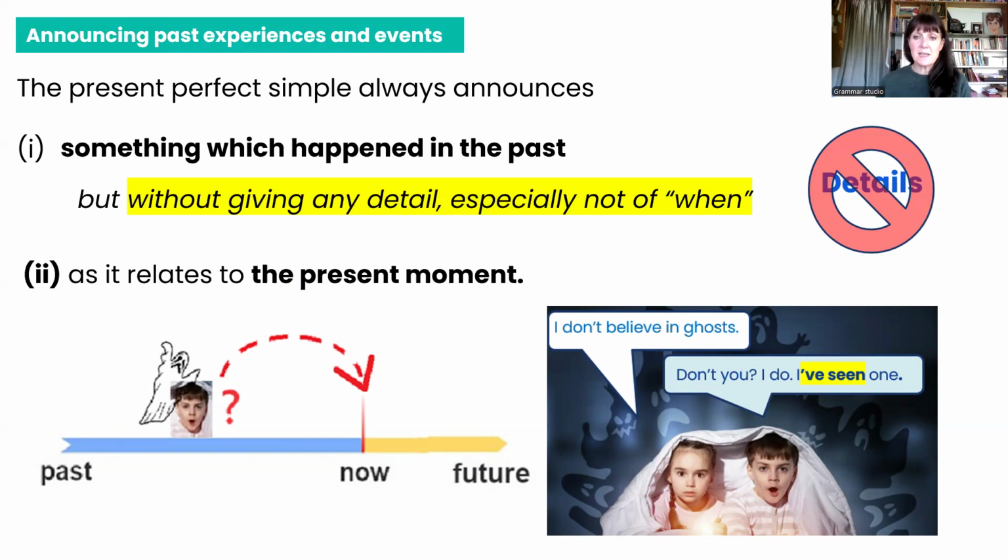So the little boy said that he believes in ghosts now because he has seen a ghost. He announced this information to the girl. She didn't know beforehand. And it's a period until now. So he saw the ghost at a specific time, but we don't know when. But it was in a period until now. And so he uses the present perfect simple.